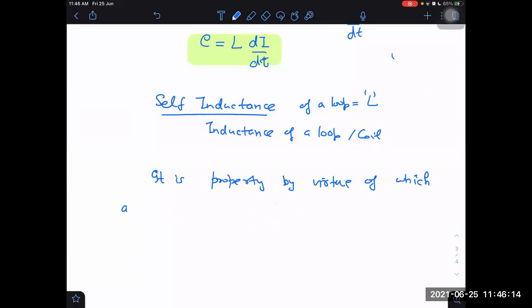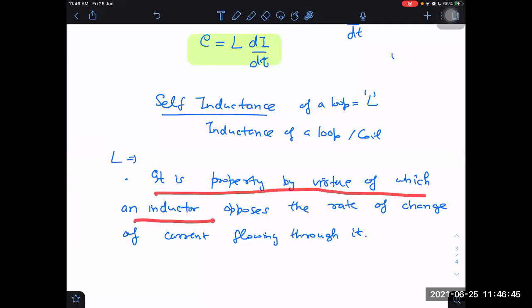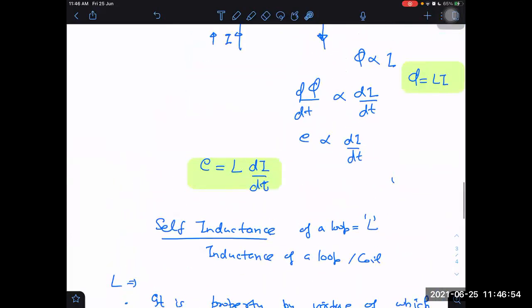It is a property by virtue of which an inductor opposes the rate of change of current flowing through it. What is self-inductance? Property by virtue of which an inductor opposes the rate of change of current flowing through it. That is a property. How do we get the self-inductance value?